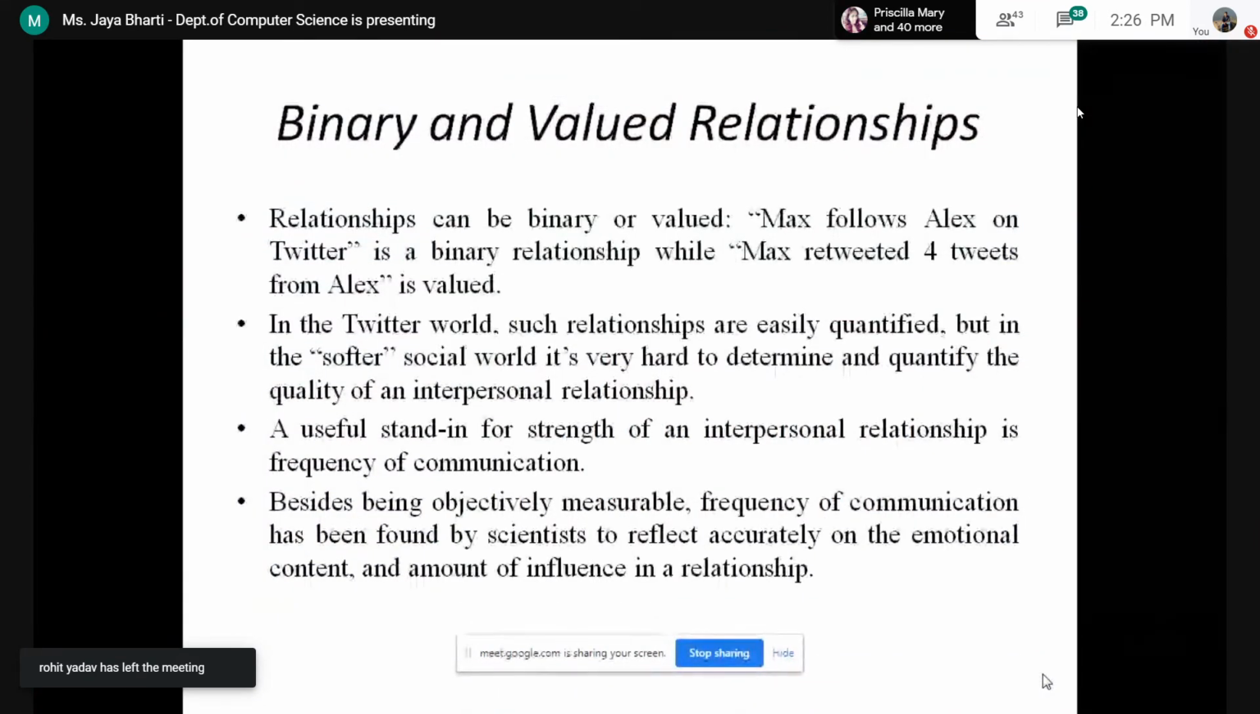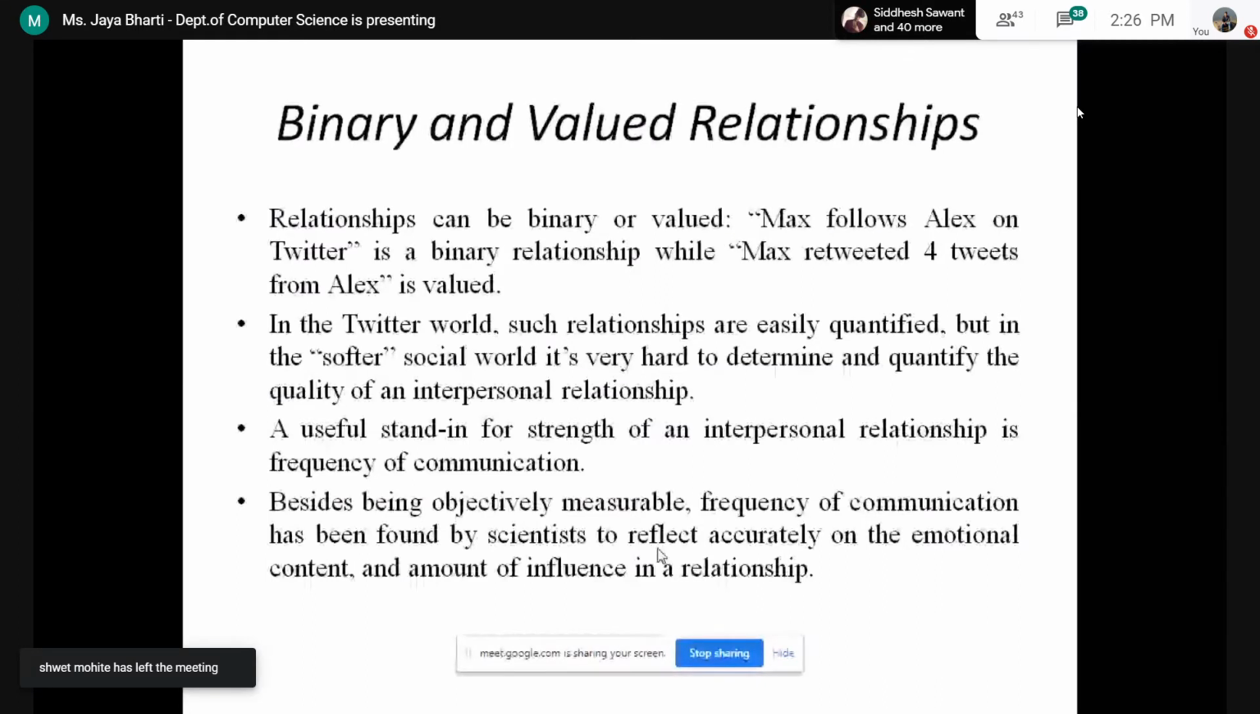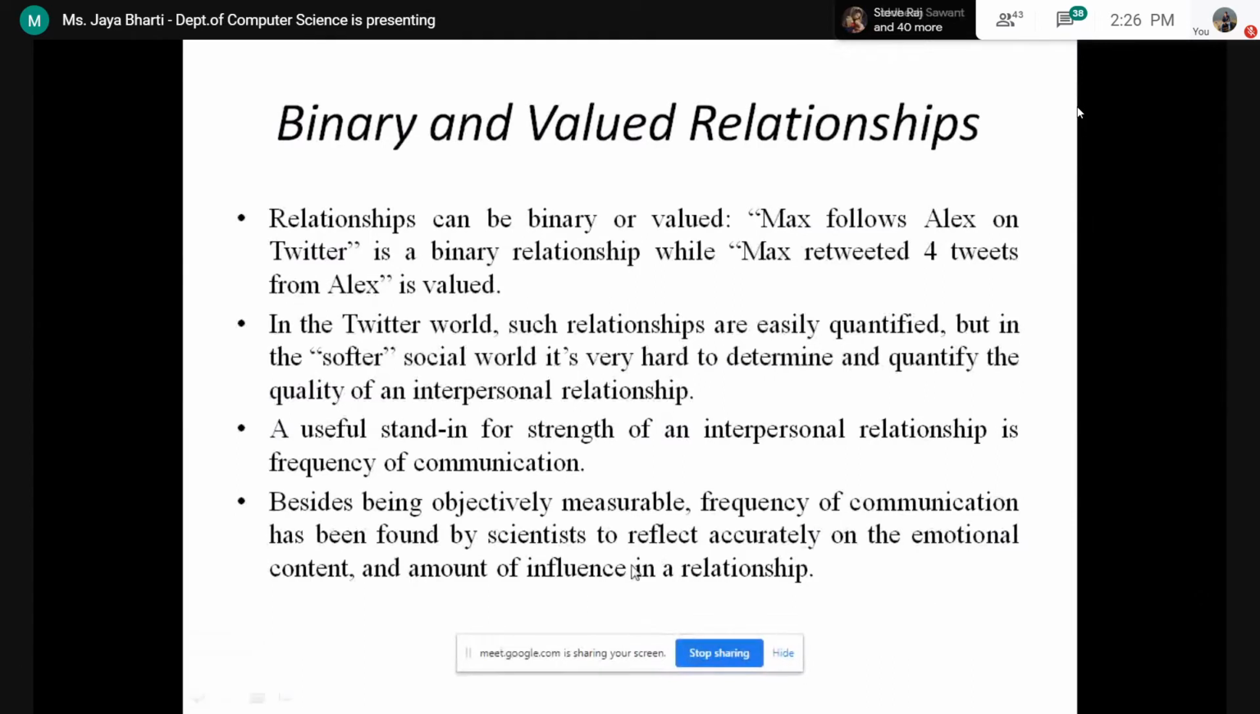So it is saying कि besides being objectively measurable, frequency of communication has been found by scientists to reflect accurately on the emotional content. Okay, क्योंकि अगर it is possible if you don't like any person, then you are not going to talk to them जब तक हमारा कोई काम नहीं होगा उनसे. Okay, so the frequency of communication can say a lot of things, and it can reflect the emotional content of any relationship. समझ आया अभी तक? What is binary relationship and valued relationship?